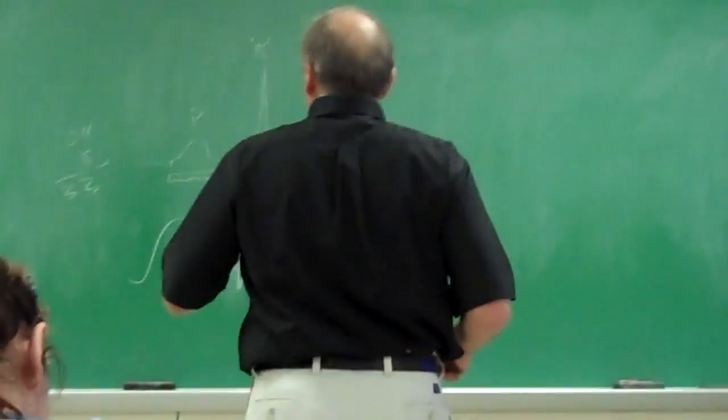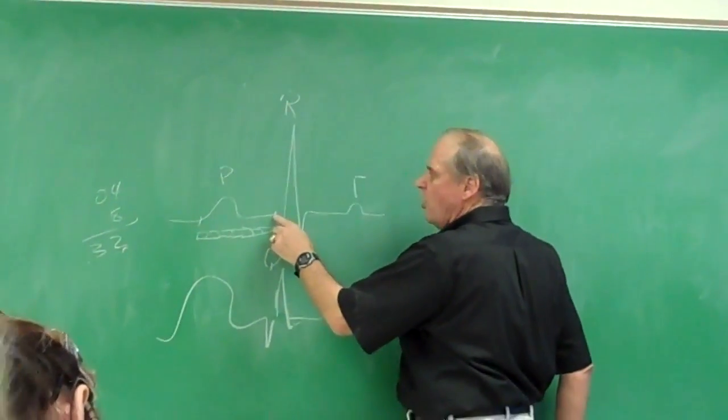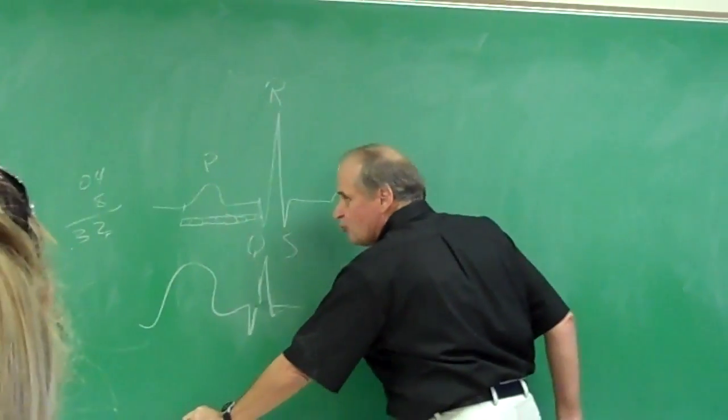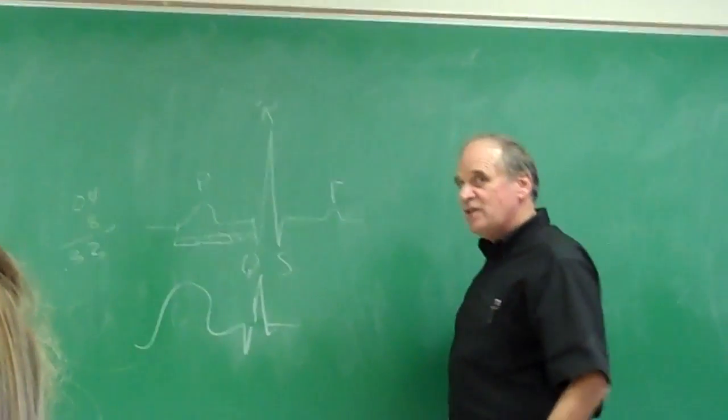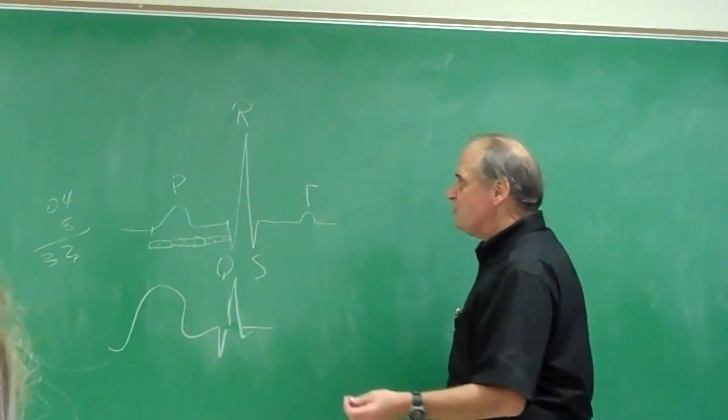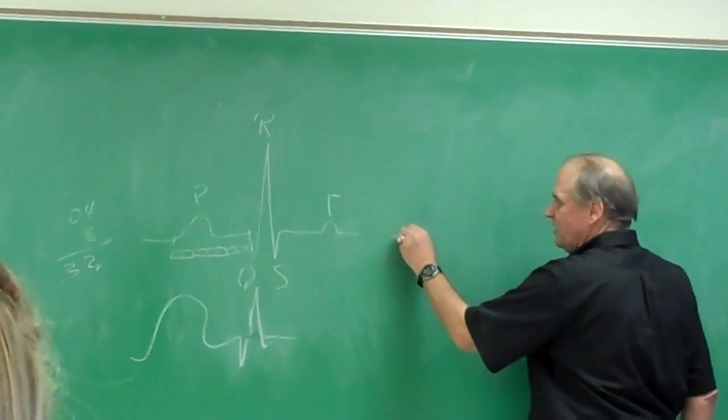The PR interval, from the beginning of the P, starts off normal, then it gets longer, and longer, and longer as you go through the cycle, and then it drops. You say, my heart skipped a beat. Okay, now team, here's what happens when it skips a beat. Look, here's what they talk about.